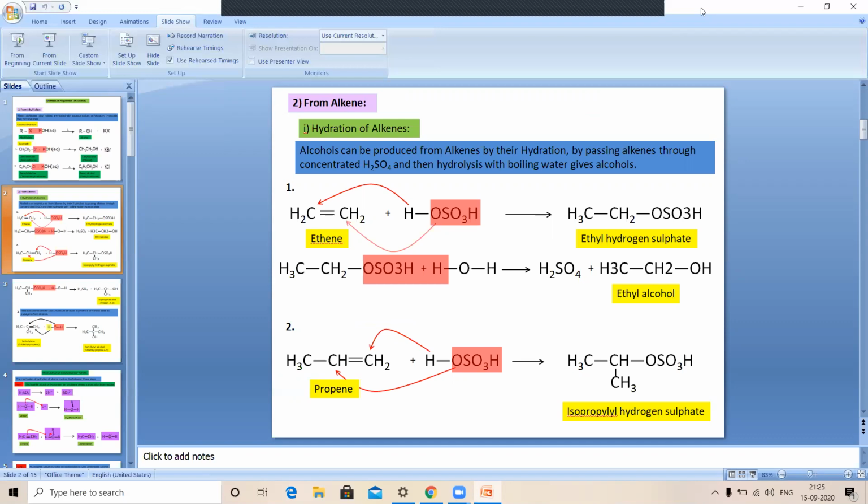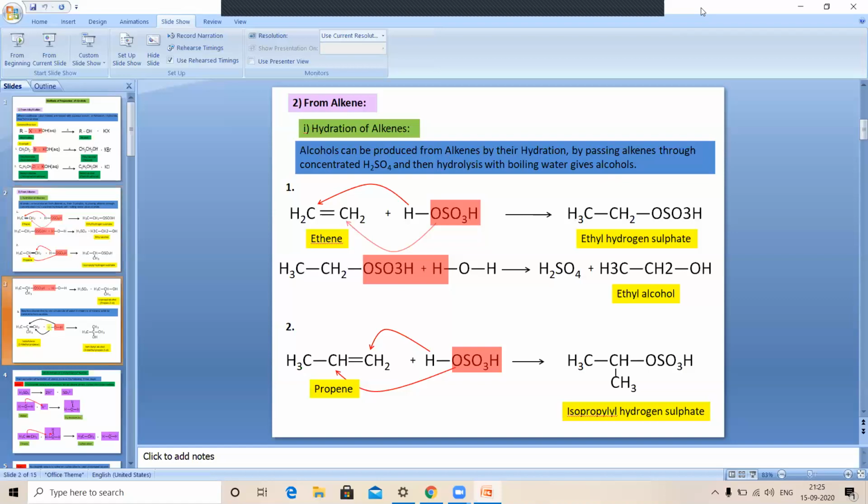So by using a small amount of acid, we can prepare the corresponding alcohol, and that's why this method is also known as the industrial method. If we take the second example, CH3CH=CH2, when heated with concentrated H2SO4, isopropyl hydrogen sulfate is formed.